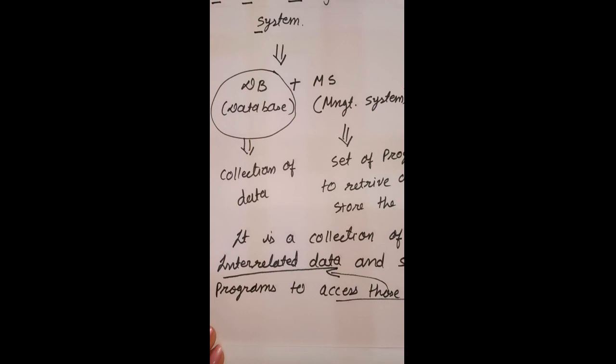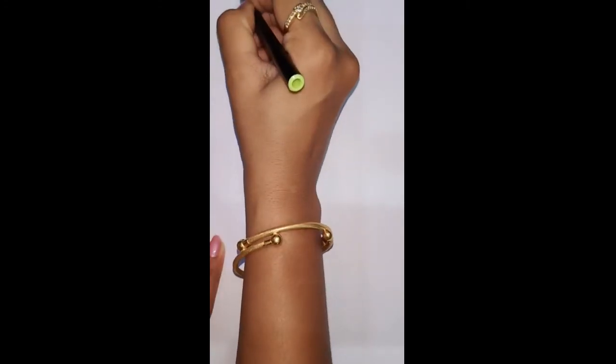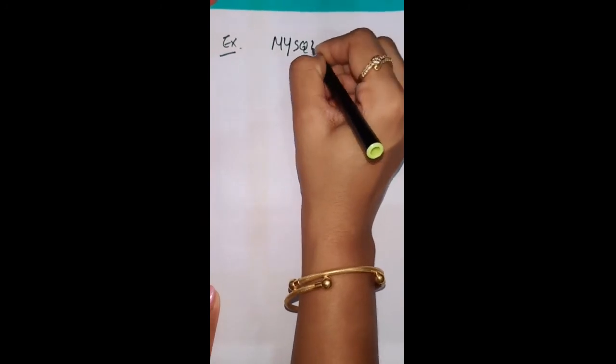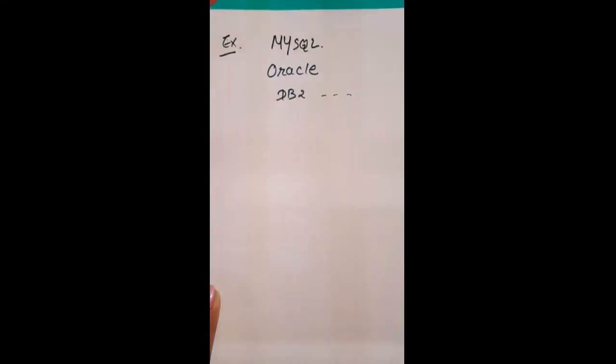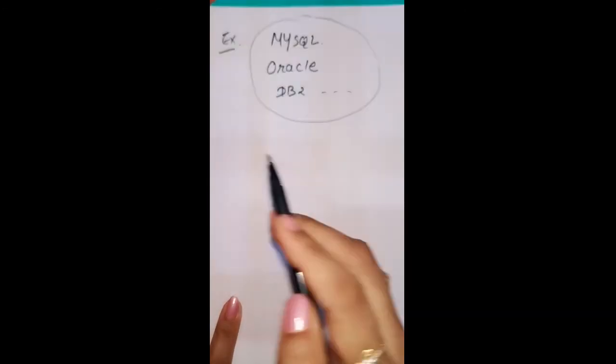Now a database management system is not hardware, it is one type of software. So why are we using this type of software? To manage a database. A database means a collection of data, so to manage it we are using specific software. For example, MySQL, Oracle, DB2 and so on. Many database types are there. So these are all examples of database software.